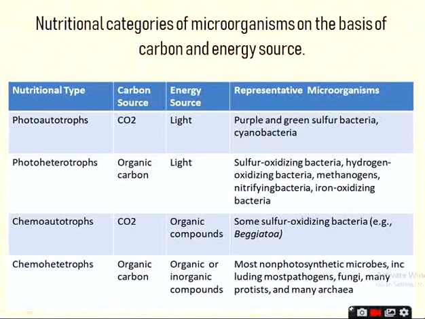Such a type of organisms, they are called as chemoheterotrophs, and the best example is non-photosynthetic microbes, including most pathogens, that means fungi, many protists and many archaea.